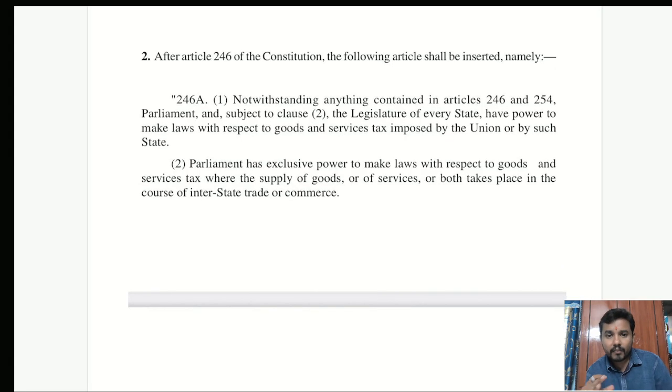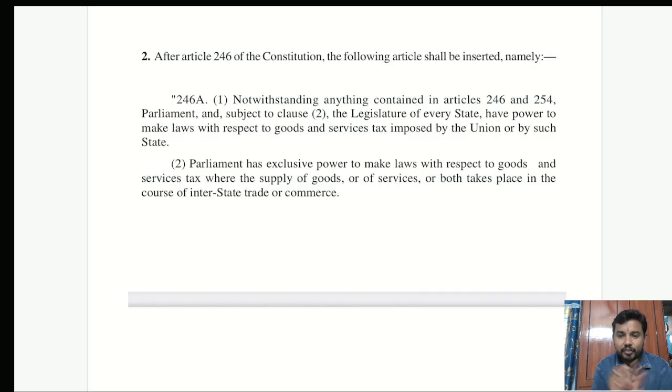Now if you observe the 101st Constitution Amendment, generally if you observe all the taxation laws in India, you take income tax, you take customs duty, and even before GST came into the picture, if you take excise duty, even if you take service tax, all of them, the power of Parliament to make all these laws comes from Article 246. Through Article 246 it is linked to Schedule 7. In Schedule 7, the union list is there, the state list is there, the concurrent list is there.